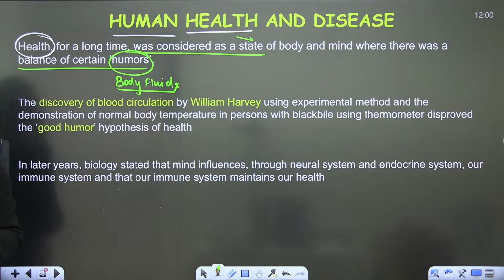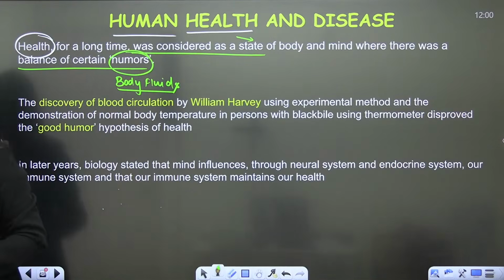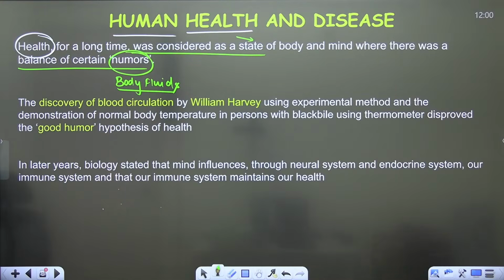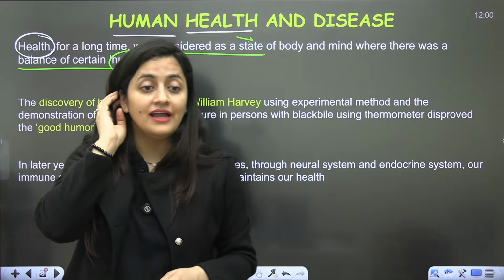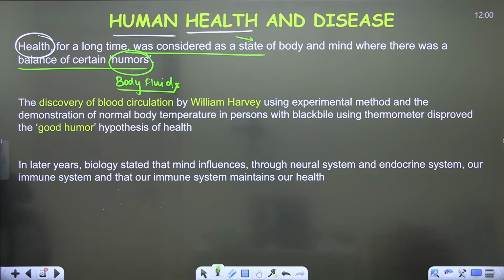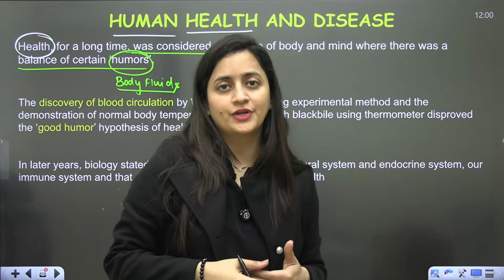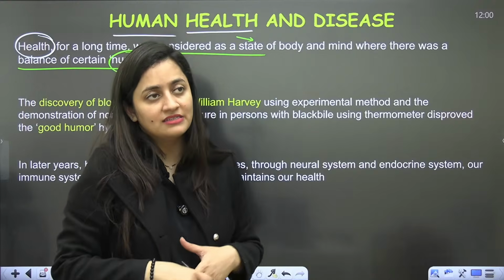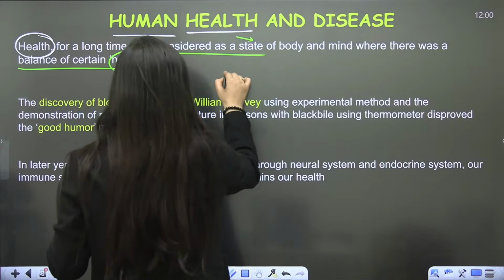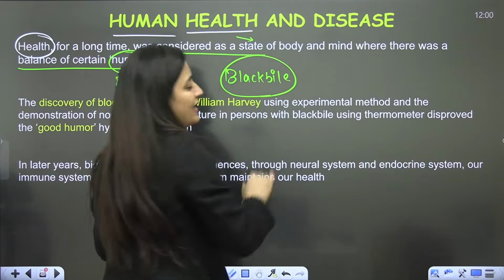So earlier it was believed that if there is a balance of certain humors... basically, early Greek philosophers like Hippocrates, and even the Indian Ayurvedic system of medicine, said that the first thing is there should be a balance of certain humors. As per Hippocrates and the Indian Ayurvedic system, a person having black bile. So, anybody in the class who can tell me what black bile is?